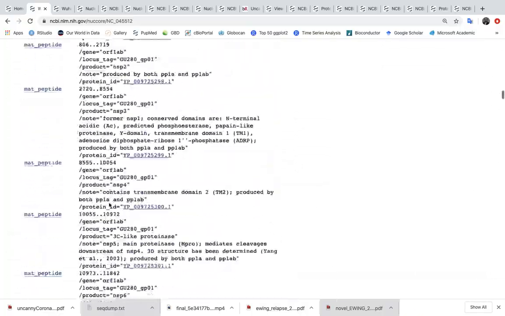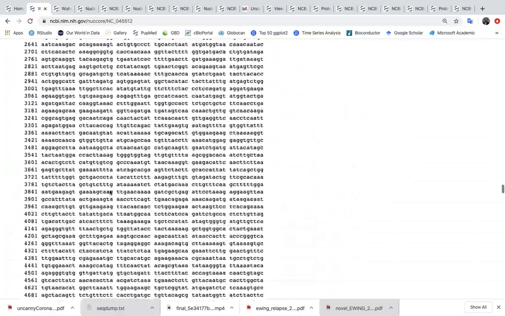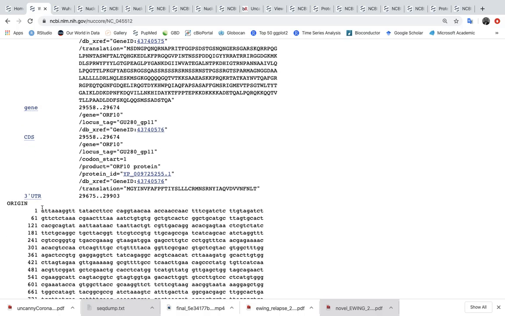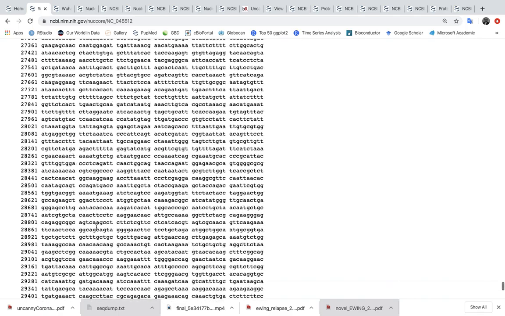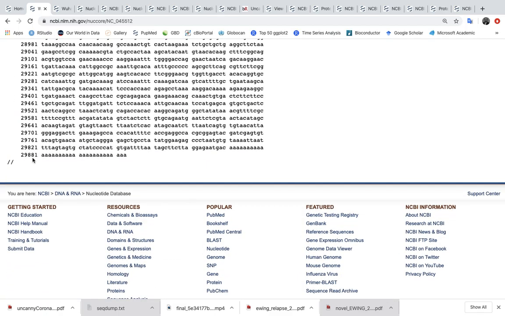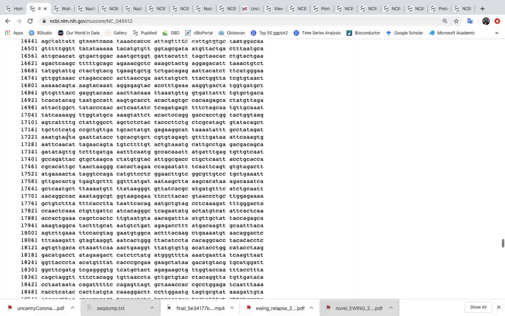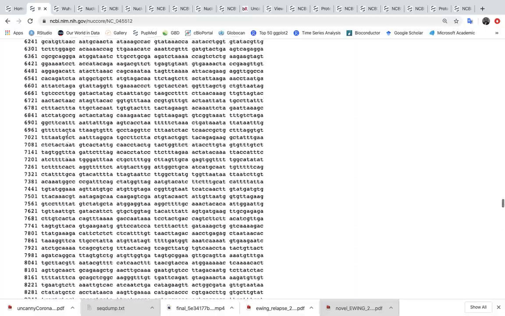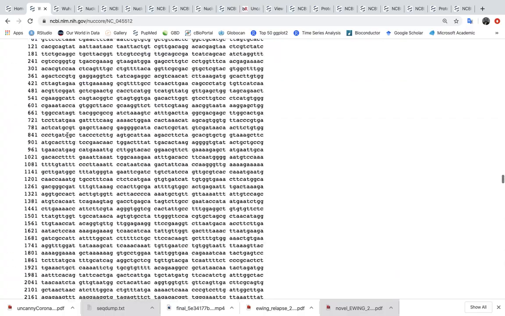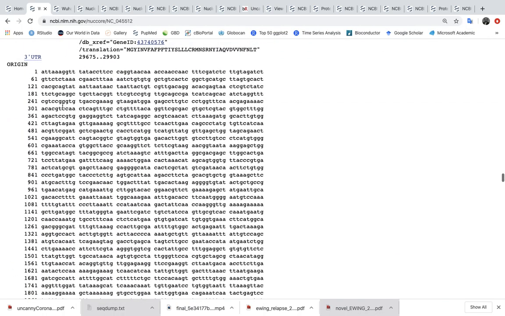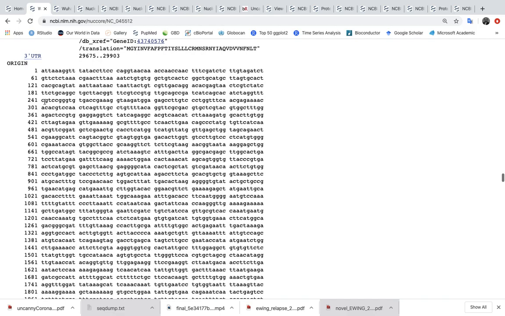This is the protein code. Go down to see the genome. This is the genome. The genome, of course, is made of the four letters we know, and it goes down to here. It's almost 29,800 or 29,900, so about 30,000 nucleotides. This is an RNA virus. Similarly, HIV is also an RNA virus, but it's 9,000 bases, so this is 30,000.